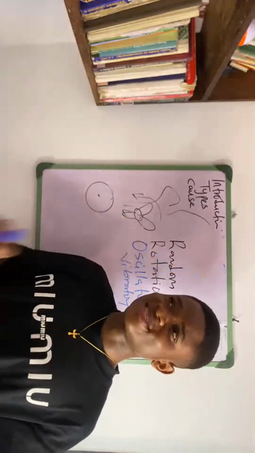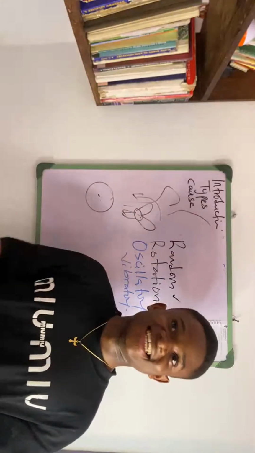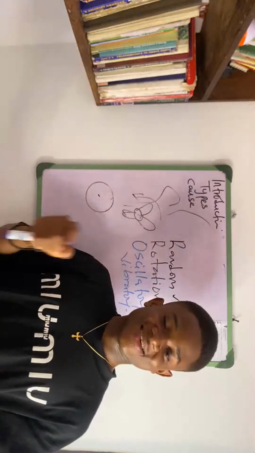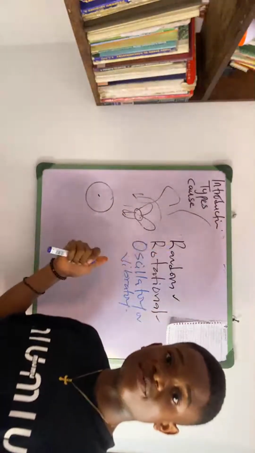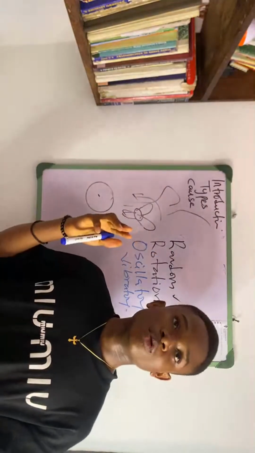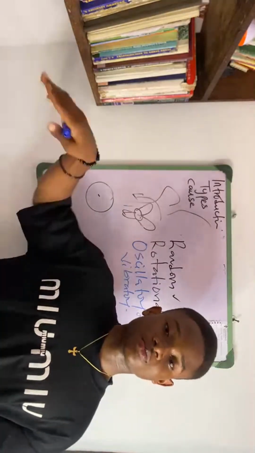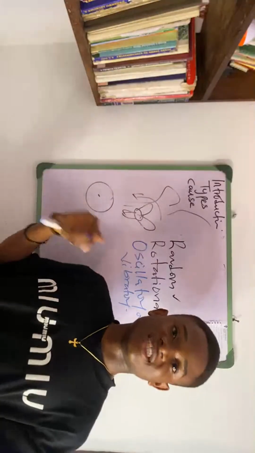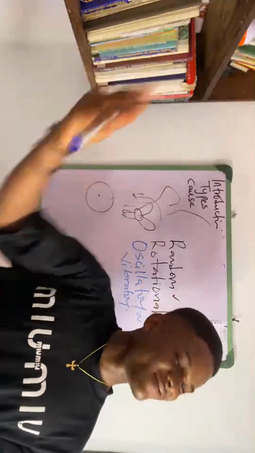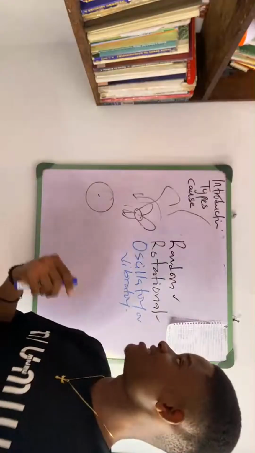I don't know if you can remember those key holders we used to use in primary and secondary school. When you put the key, it's like moving like this. So that is actually what? Oscillatory or vibratory motion. Even the motion of a loaded pendulum. If you push it, it moves like this. Even the motion of a swing. Many examples, and you can even demonstrate it in your house.